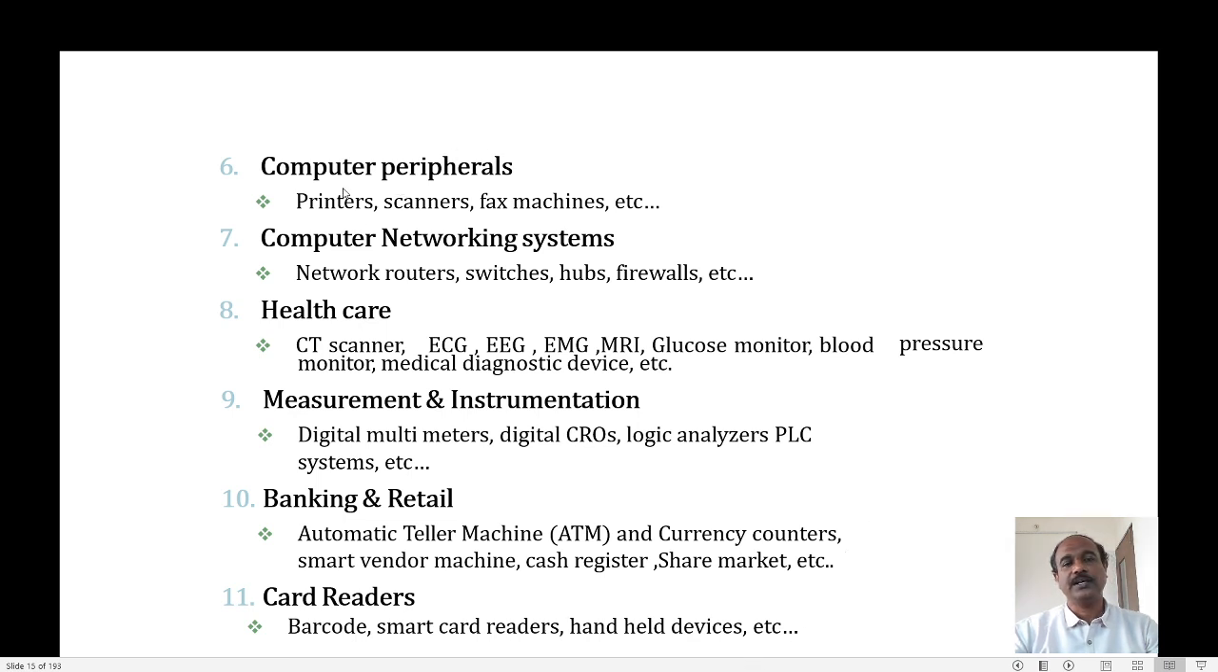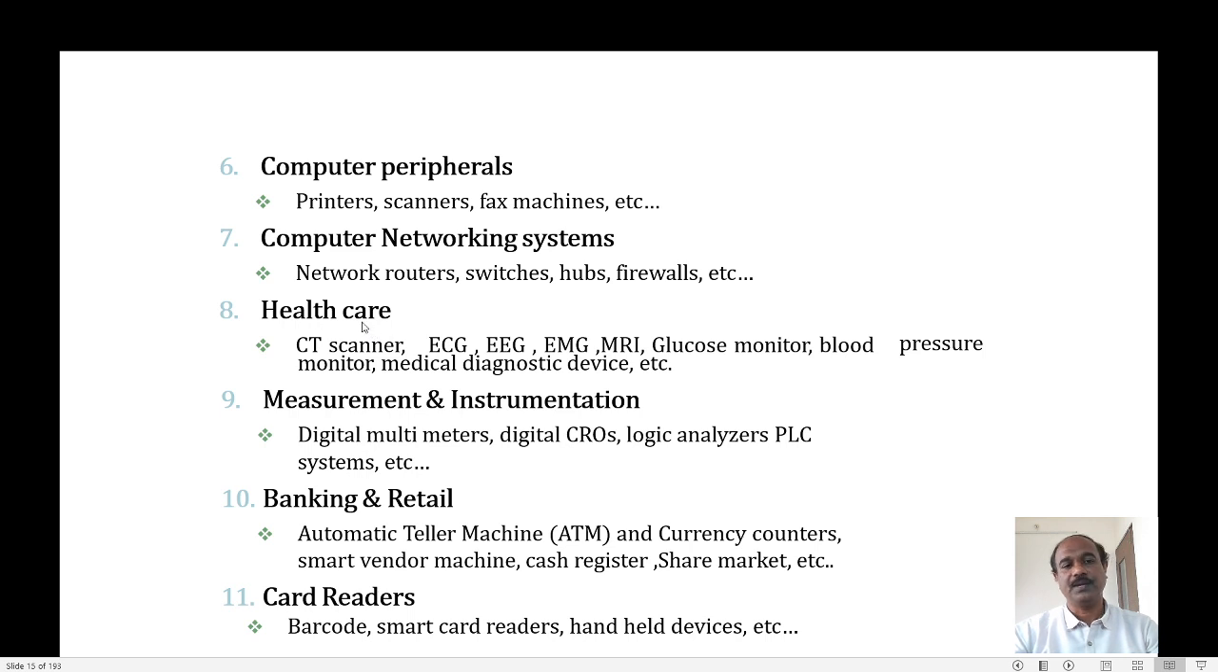Then the next one is the category of computer peripherals. Examples of embedded systems in this category are printers, scanners, and fax machines. Then in computer networking systems, we have switches, firewalls, and routers. They come under this category.